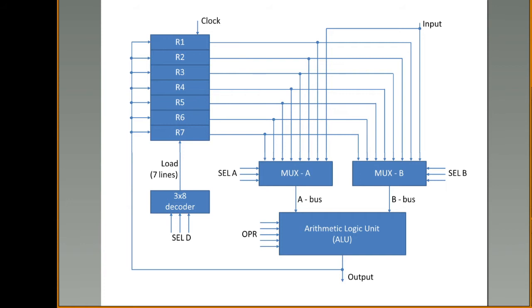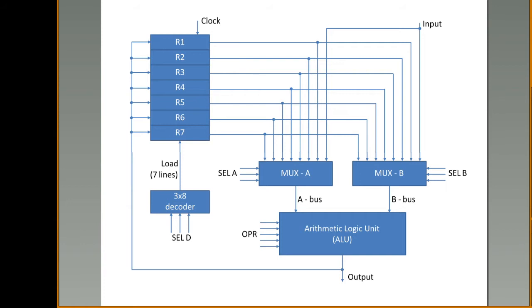Based on these selection lines, why do we have only 3 selection lines here? The number of registers is 7. So based on the number of inputs, the number of selection lines is determined in a multiplexer. Based on the value of the selection line, one of the inputs of the multiplexer is selected as output. If the value of A is present in R1, then the selection line value should be 001. If it is present in R2, then the selection value should be 010.